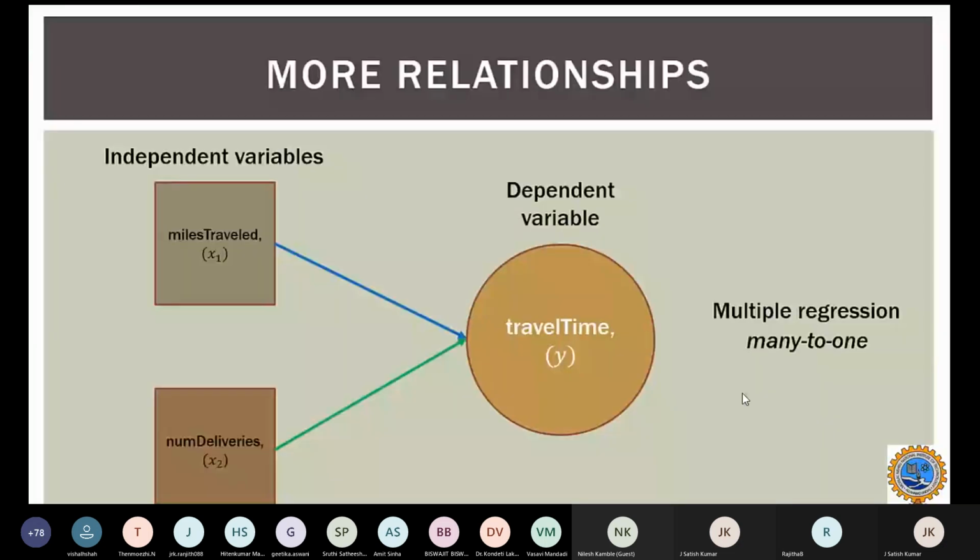So ideally, what we are considering is many to one. We are not going into the scope of one to many or many to many. That is what we are not considering.